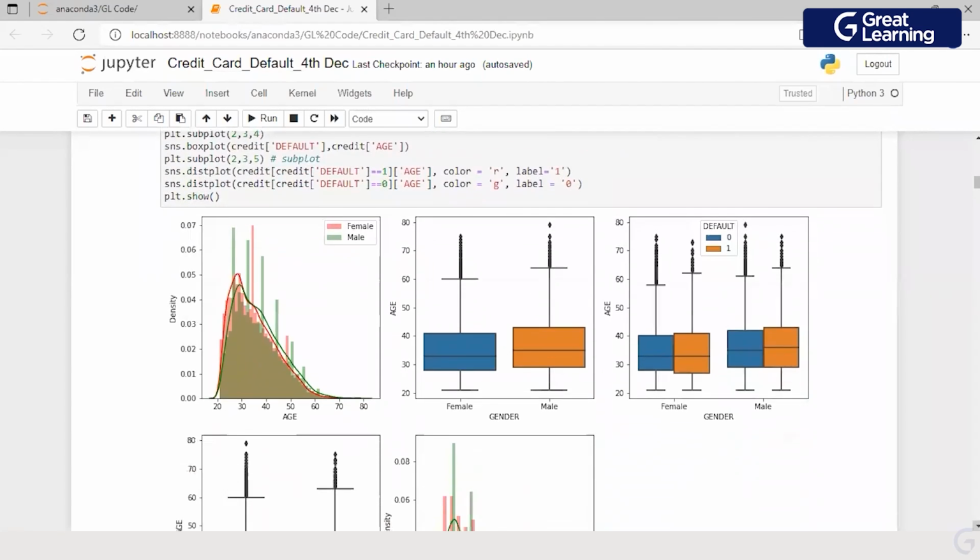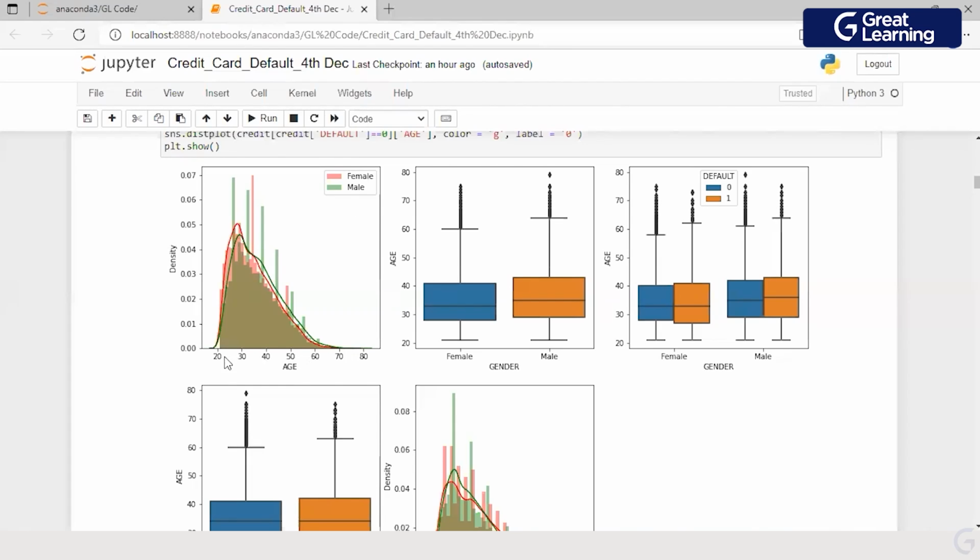Okay. Now, when you look at this chart, which is a distribution plot, wherein the red one is female and the green one is male, what are we able to see? What is the first input which you get to see from this plot? Only one peak is available for a female, wherein I have multiple peaks available for a male.